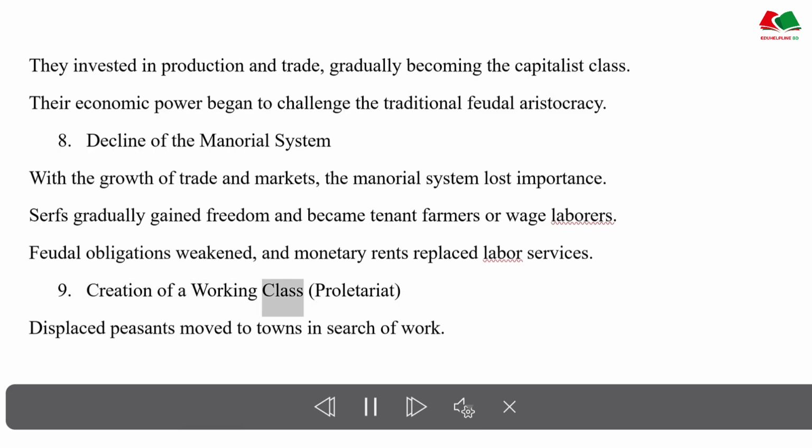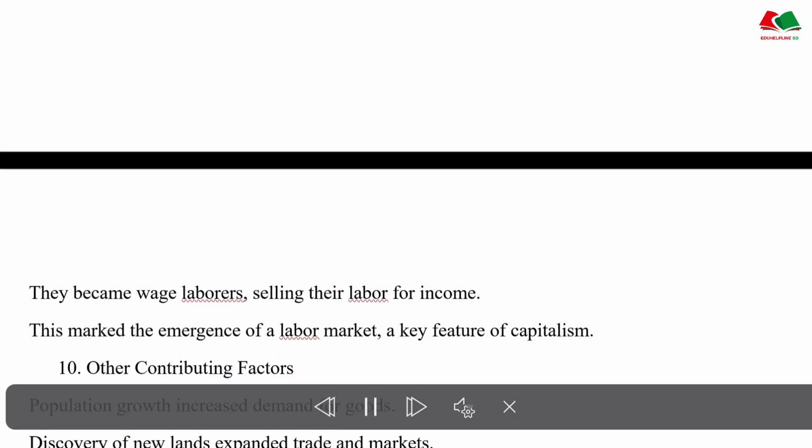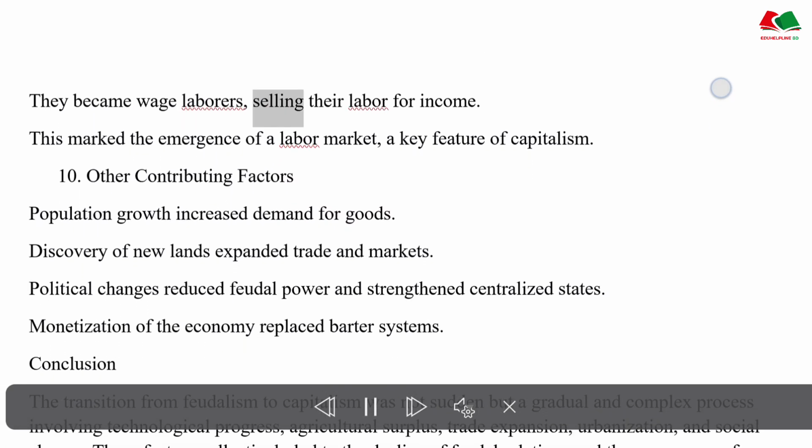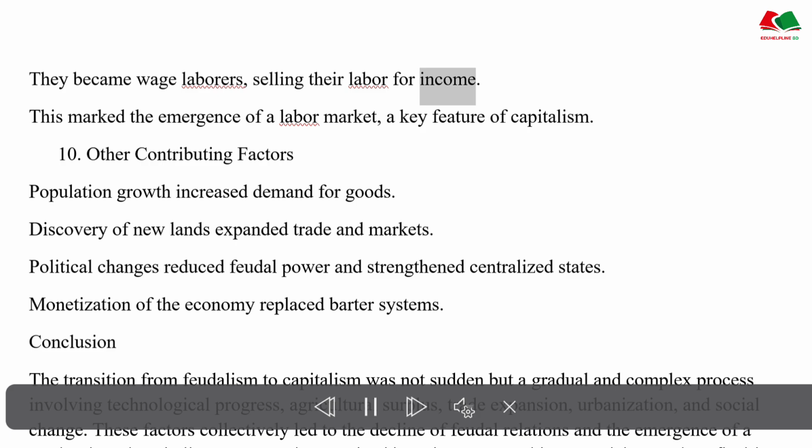Creation of a working class, the proletariat. Displaced peasants moved to towns in search of work. They became wage laborers, selling their labor for income. This marked the emergence of a labor market, a key feature of capitalism.